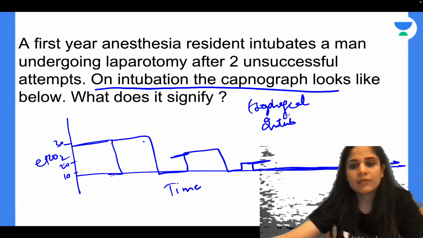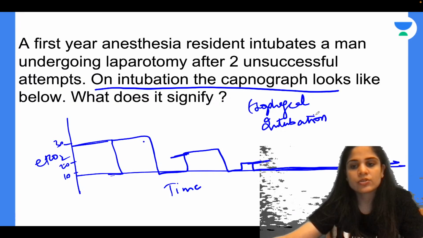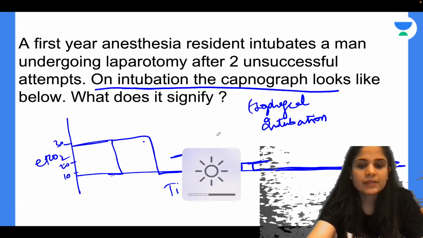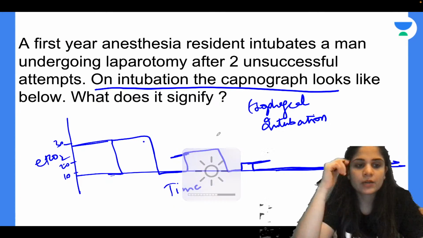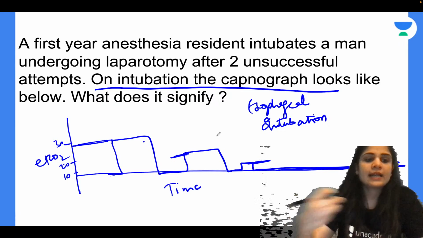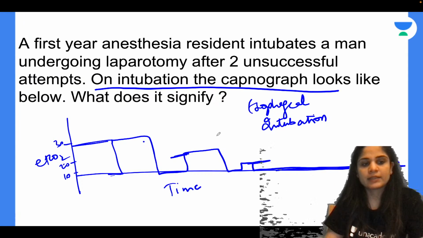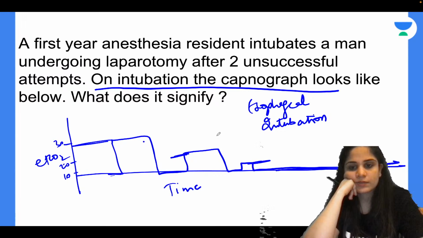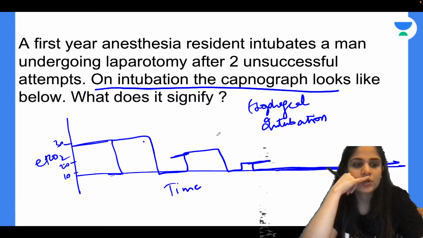Now, can you tell me, if I intubate the esophagus, why should I have any carbon dioxide coming out? Ideally, the carbon dioxide should be exhaled by the lungs, correct? So why should I have carbon dioxide from the stomach or esophagus?